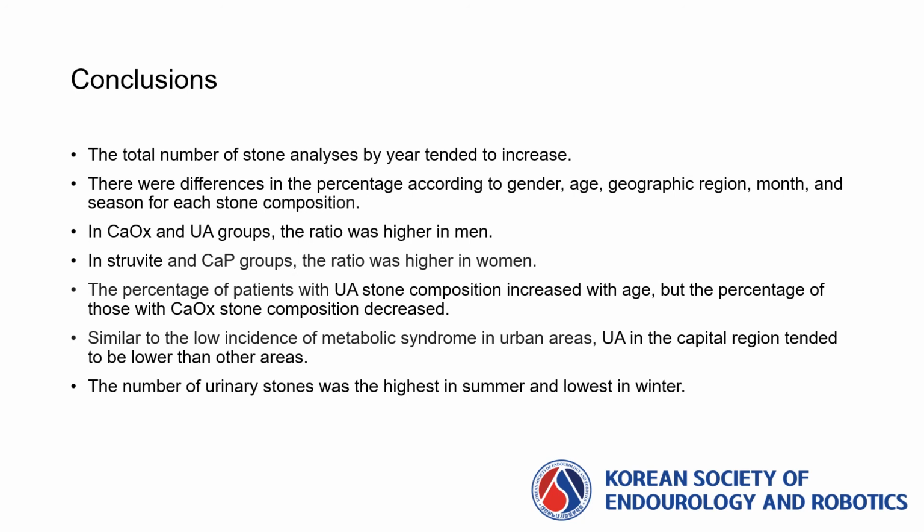The percentage of patients with uric acid stone composition increases with age, but the percentage of those with calcium oxalate stone composition decreased. Similar to the low incidence of metabolic syndrome in urban areas, uric acid in the capital region tended to be lower than in other areas. The number of urinary stones was highest in summer and lowest in winter. Identifying these differences based on the stone composition is essential for the treatment and prevention of urinary stones.